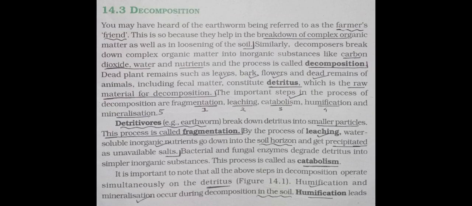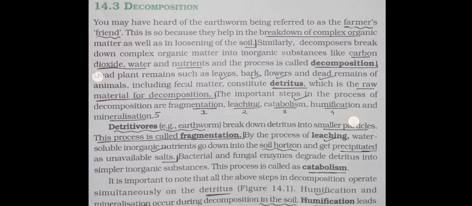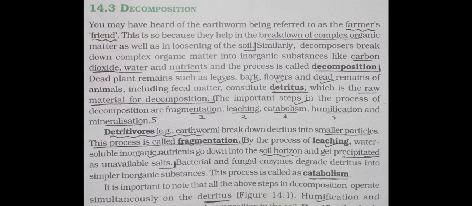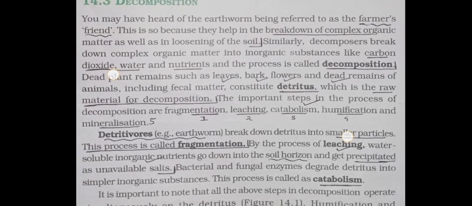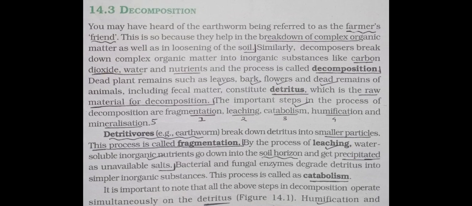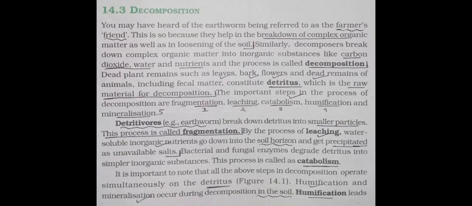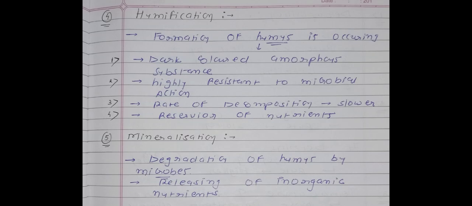Okay, see here, the first part of this question is completed. See, farmer's friend, breakdown of complex organic material. Now see, carbon dioxide, water and nutrients are the examples of inorganic substances. Now see the detritus, raw material, and 5 names are there: fragmentation, leaching, catabolism, humification, mineralization, and 3 definitions are there. First one is about fragmentation, second leaching, third catabolism. And now we will talk about the fourth and fifth definition.